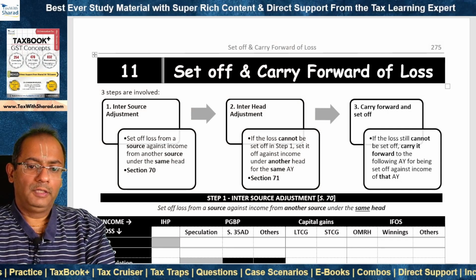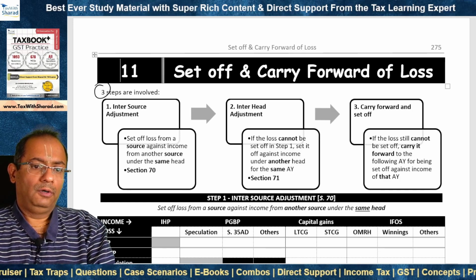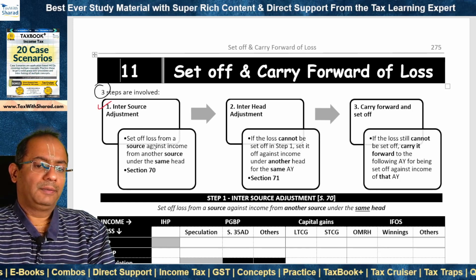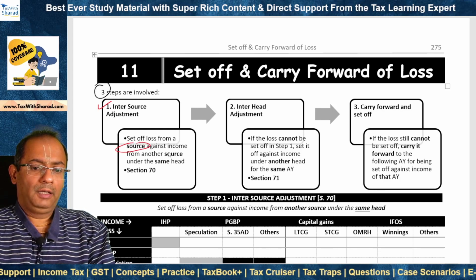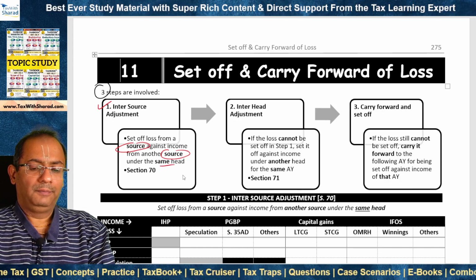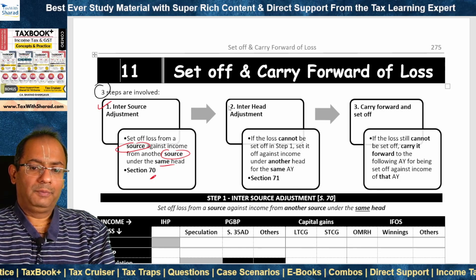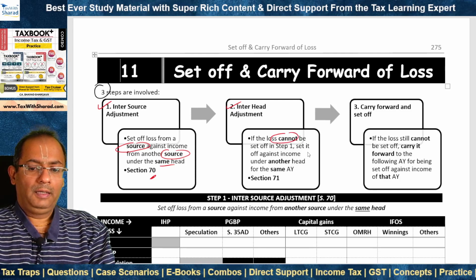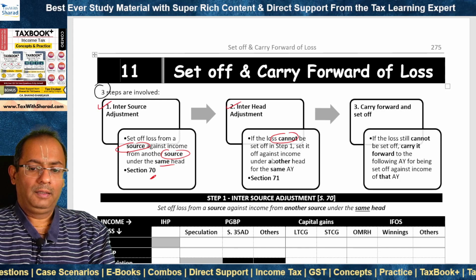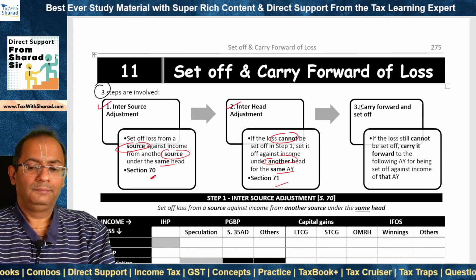We will now look at the provisions for set off and carry forward of loss. Three steps are basically involved. The first is inter-source adjustment, under which we set off loss from a source against income from another source but under the same head. This is section 70. Second is inter-head adjustment, under which if the loss cannot be set off in step 1, it is set off against income under another head but for the same assessment year, and this is section 71.